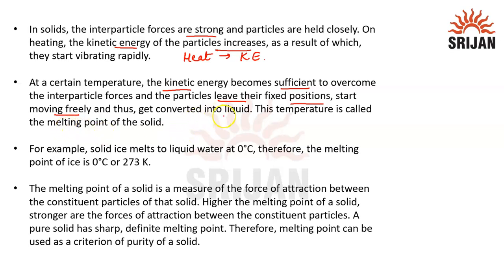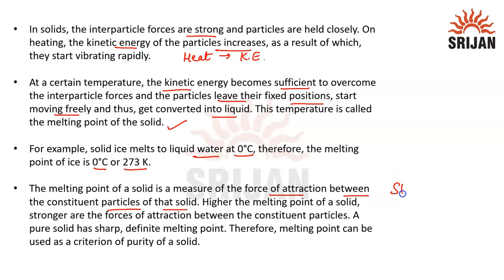As a result, they will get converted to liquid, and this temperature will be called the melting point of the solid. For example, we know solid ice melts to liquid water at 0 degrees Celsius. So the melting point of ice is 0 degrees Celsius or 273 Kelvin in Kelvin scale. The melting point of a solid is a measure of the force of attraction between the constituent particles.